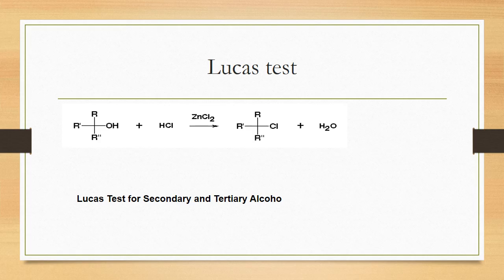Which carbon? The carbon becomes electron deficient by the removal of OH, so it is called the carbocation. And here, because 3 alkyl groups are present, we can say tertiary carbocation.